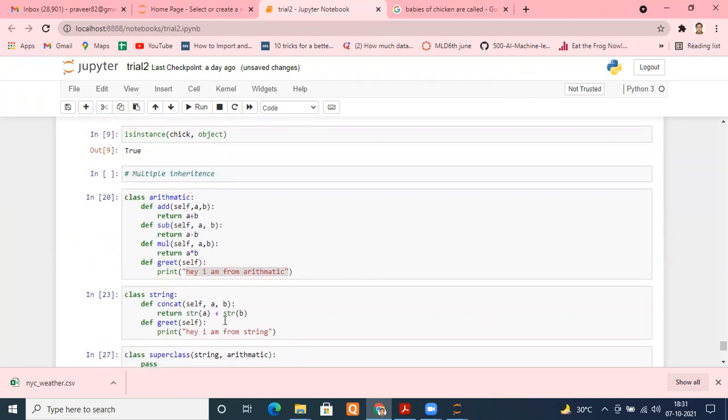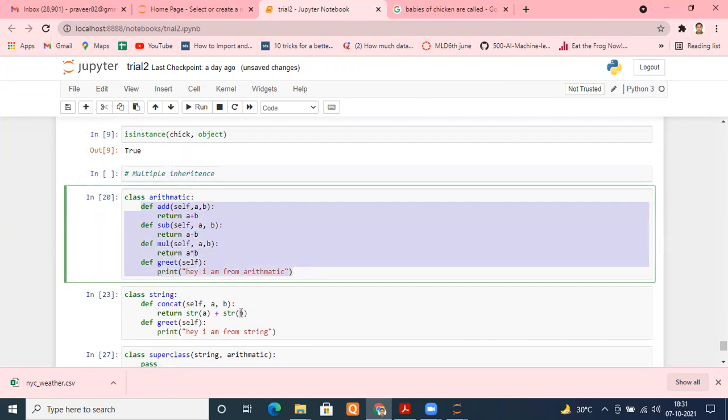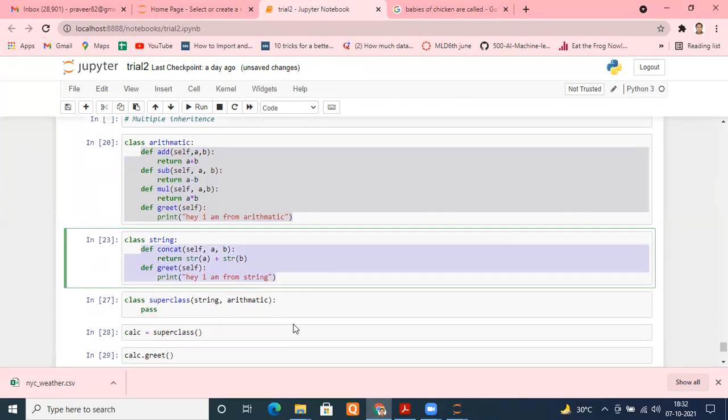Multiple inheritance is very, very good. But at which places is it good? If the classes from which you are inheriting have different attributes and different methods, then it does wonders for you. It makes your life very, very easy, provided the classes that you are inheriting from have entirely different methods and entirely different attributes. I hope it is clear with everyone.